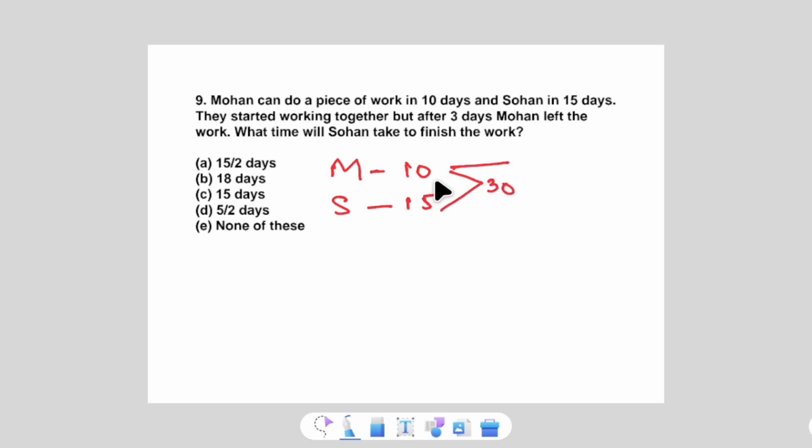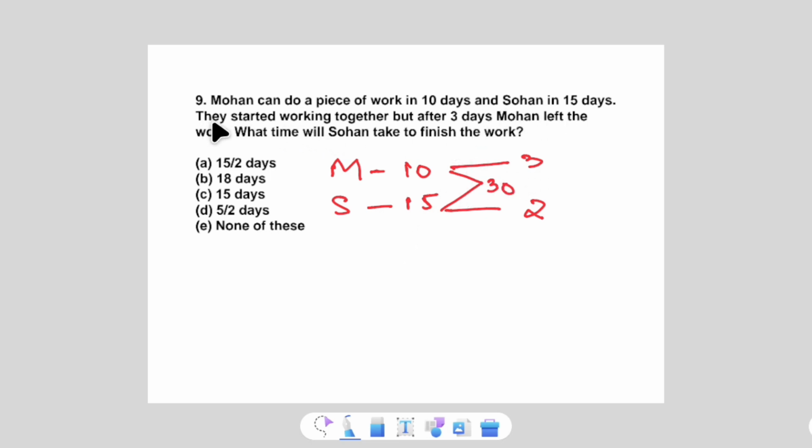Then find the efficiency. Efficiency is total work divided by number of days. The efficiency of Mohan will be 30 divided by 10, which is equivalent to 3, and the efficiency of Sohan will be 30 divided by 15, which becomes 2. Now we know the efficiency of Mohan and Sohan.